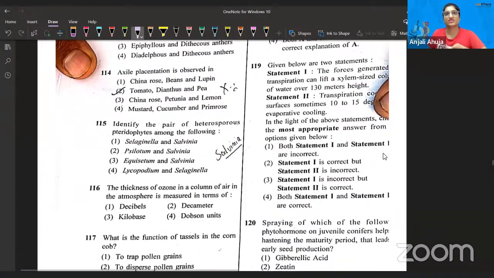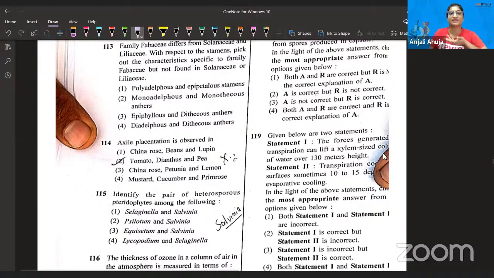I expected more questions from the morphology chapter. I expected there would be a question on floral formula, floral diagram. Without any failure, such questions come in the paper. It's just that a question on the difference between fabaceae and others was there.